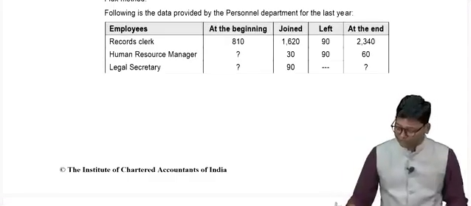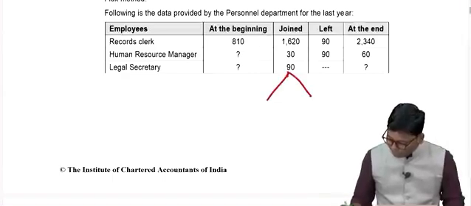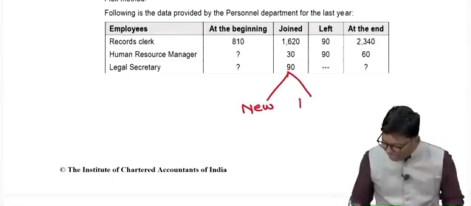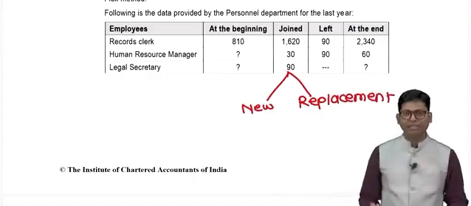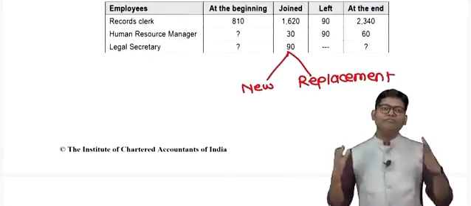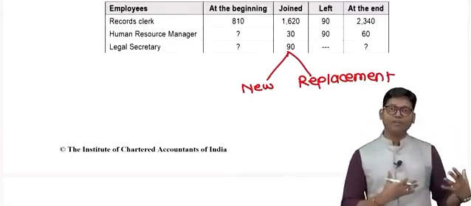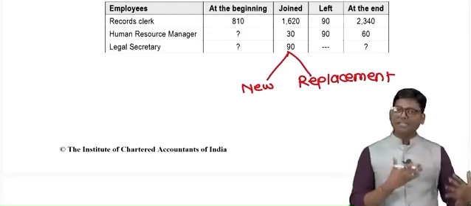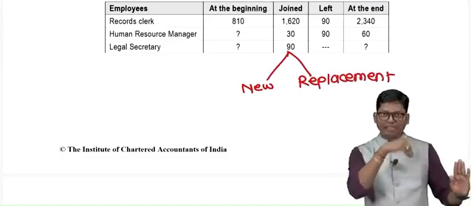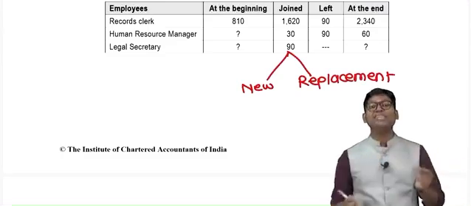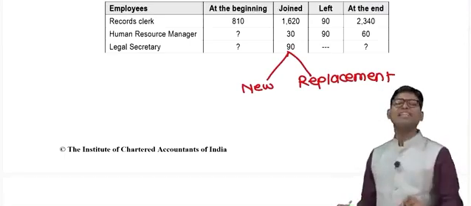joined. When the question says number of employees joined, it silently says joined includes new recruits as well as replacements also. Correct, no? Two types of joinees are there. The first type of joinee is a fresh employee who has joined your company, your organization, your factory as a fresher without replacing anyone. But because of exits that took place during the year, if someone is coming on that particular designation, that will be termed as replacement. So joined includes two important points. First is new and second one is the replacement.